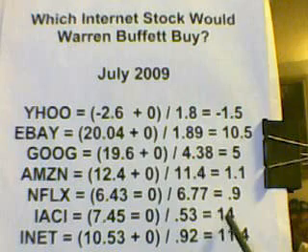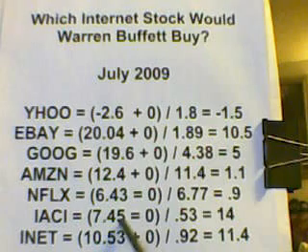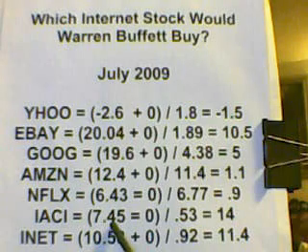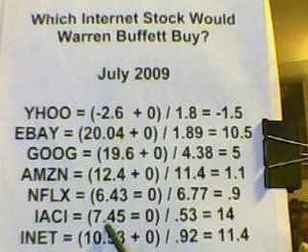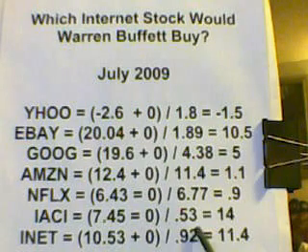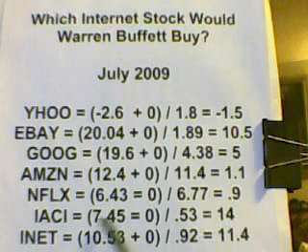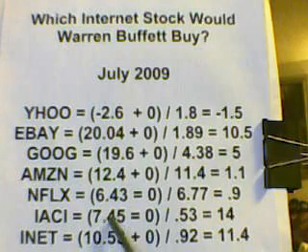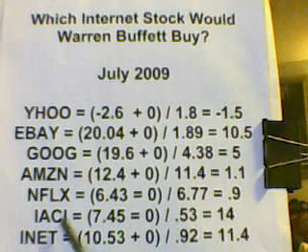I think Warren, if he were to buy an internet company, would be attracted to this low price to book for a company that, when the loans do strengthen again and this net profit goes up, this Interactive Corporation has a lot of cash and little debt, so they're conservatively financed. This stock is just bound to go up, and it will, of course. This stock of IACI will go up.